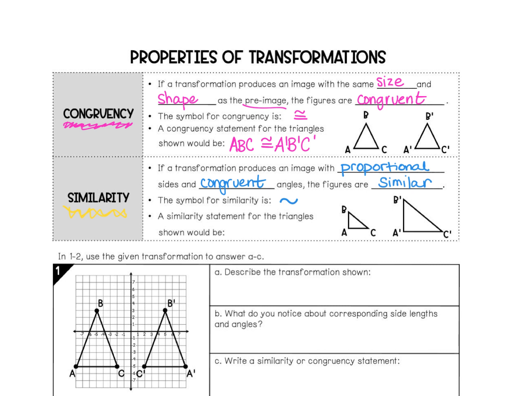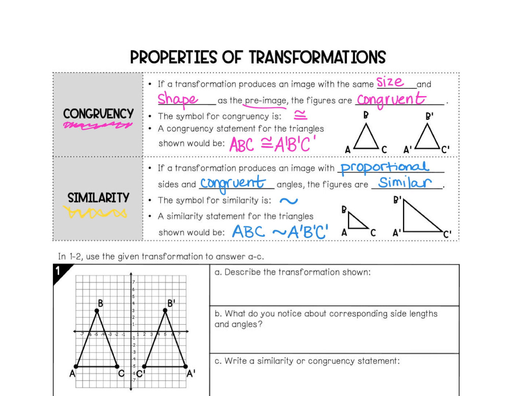As you can see, these two triangles right here are not the same size, but we're going to say that they're proportional in their sides. We would need numbers to actually prove this, but this is for example purposes, so we would say triangle ABC is similar to triangle A prime, B prime, C prime.